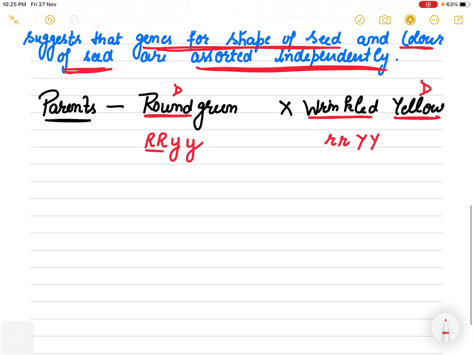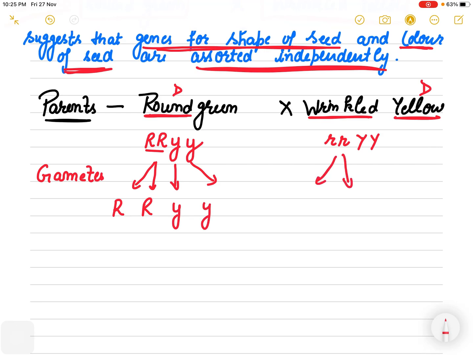Parents are ready? Right. Now let's make the gametes. Okay, so here you can see what can be written, but see, they all are the same, right?